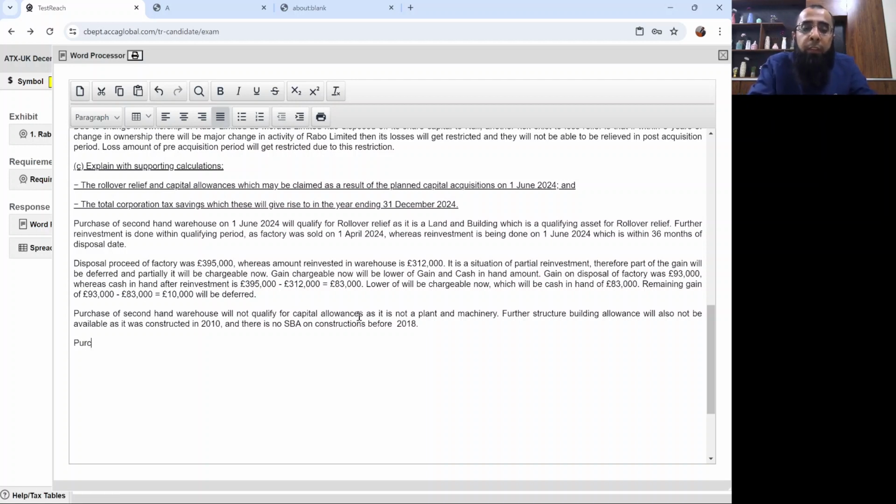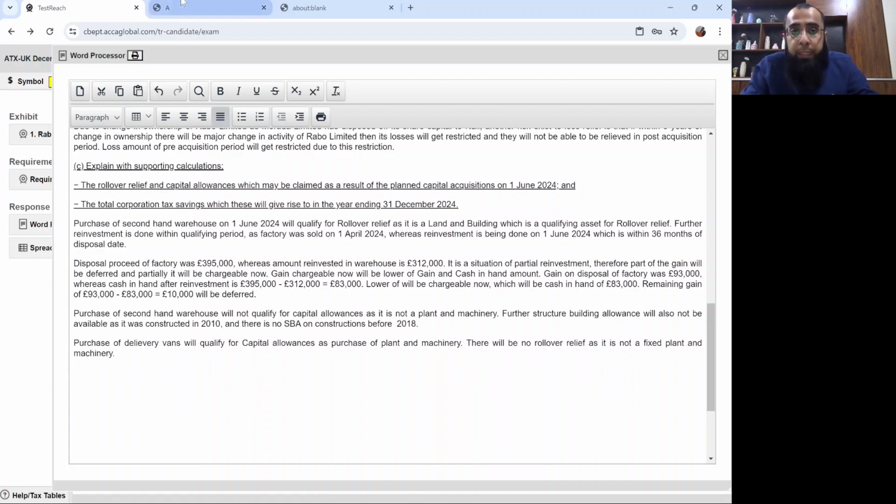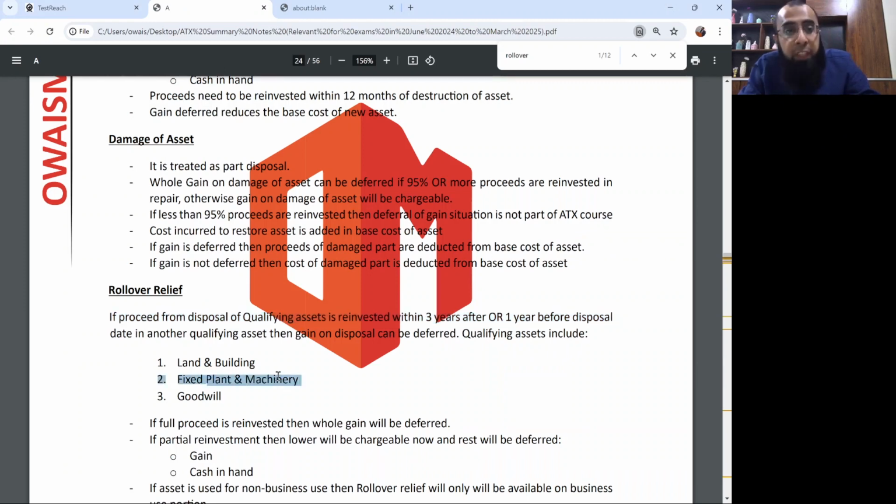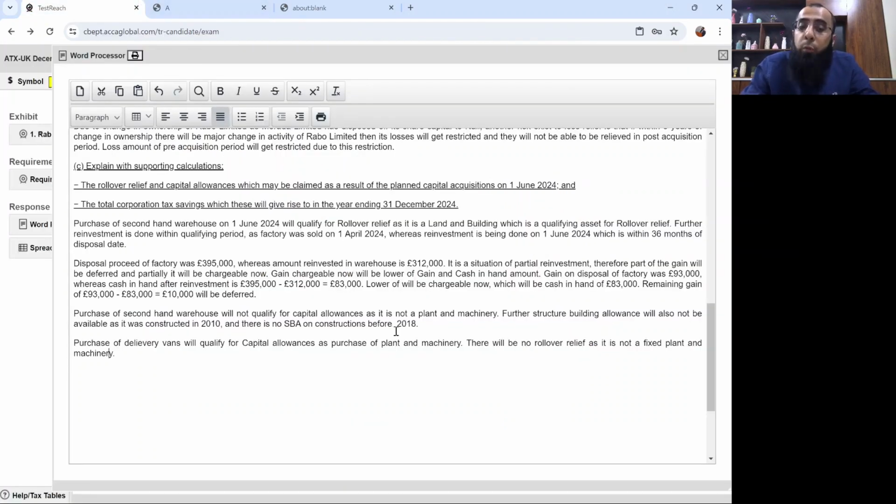Now, if I talk about delivery vans, purchase of delivery vans will qualify for capital allowances, as purchase of plant and machinery. Okay, there will be no rollover relief on it as it is not a fixed plant and machinery. Delivery vans are not fixed plant and machinery, so there is no rollover relief on it. That's only available on fixed plant and machinery. Obviously, delivery vans are movable plant and machinery. So delivery vans will qualify for capital allowances. They'll not be qualifying for rollover relief.